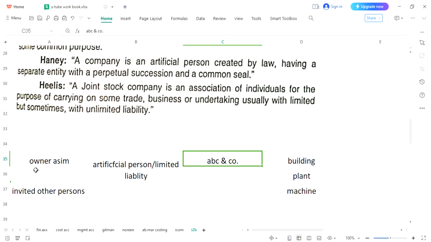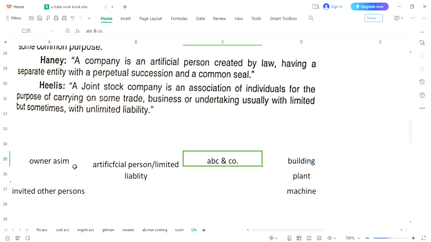Owners are completely separate persons. They are not the managers. They will not be able to manage the business. Rather, this artificial person would be the owner and manager of this business. Whatever you will buy, that would be bought in the name of that artificial person. Original owners will have no concern.